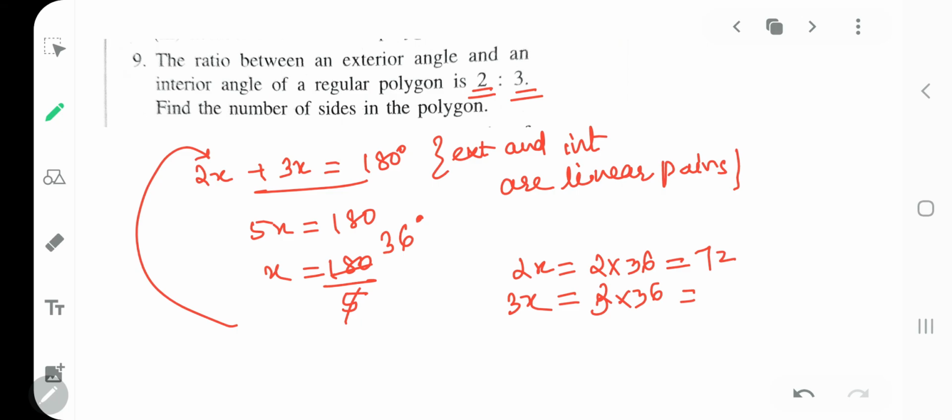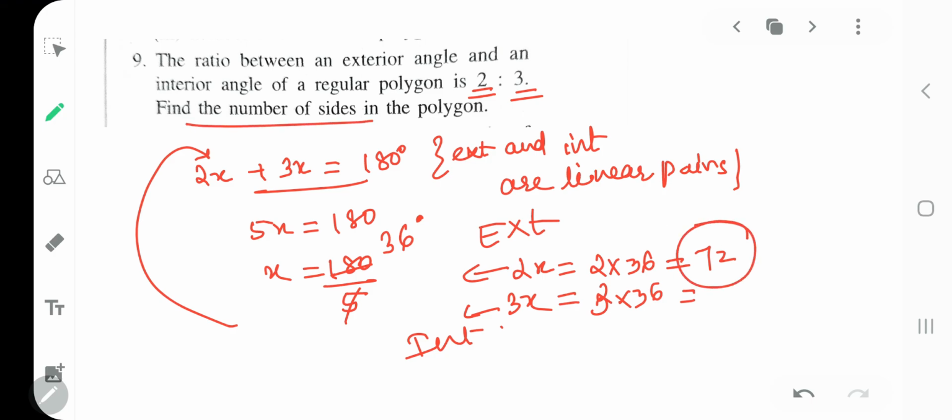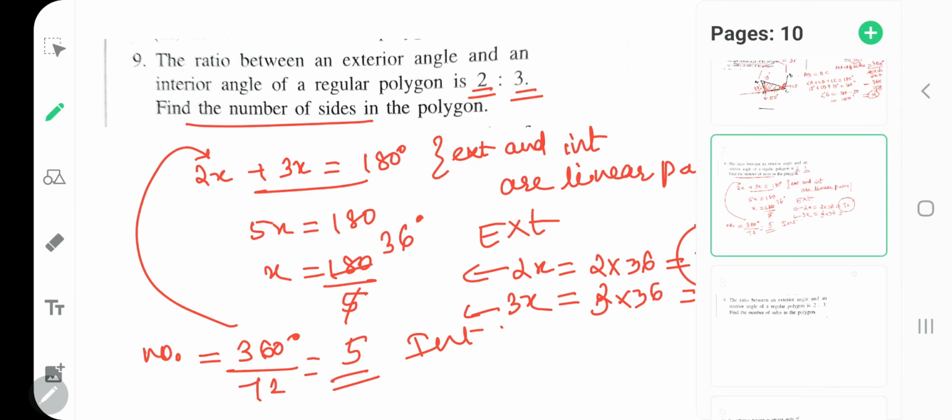Then you have to find the number of sides. This 2x is your exterior and this 3x is your interior. Now you have to find the number of sides. So you got exterior as 72. So the number of sides will be 360 divided by each exterior, that is 72 in this case. So you will divide, you will get 5. Easy?